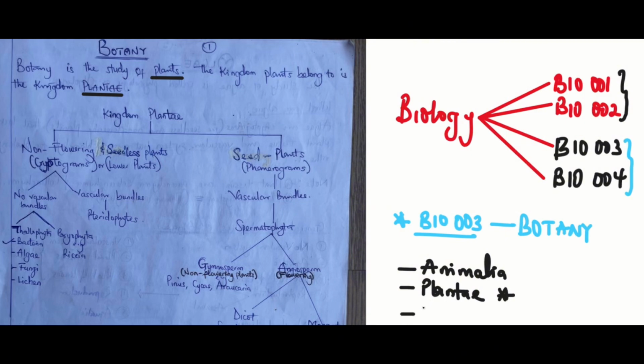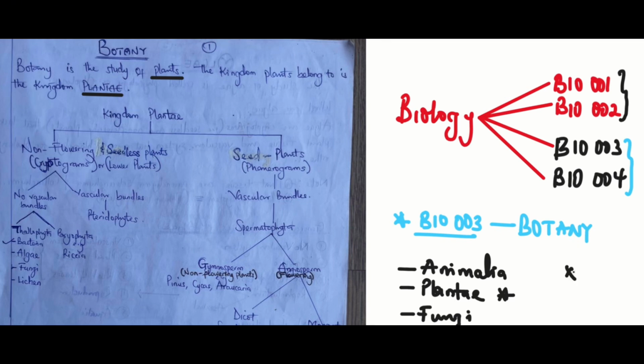Then we have the Kingdom Fungi. Then we have the Kingdom Monera, which is basically about bacteria. And lastly, we have the Kingdom Protista. These are the five major kingdoms.